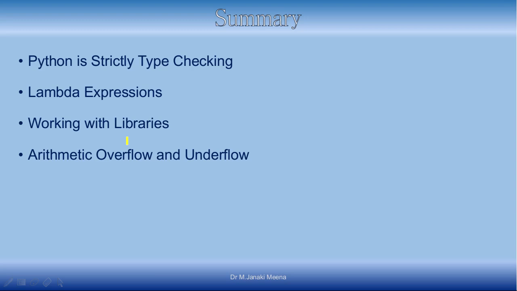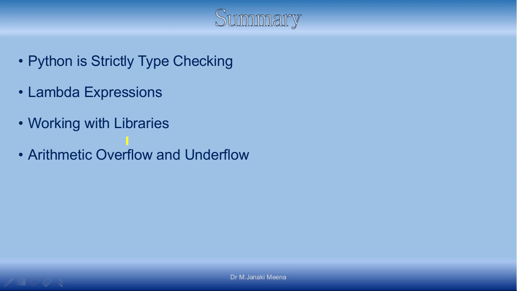Instead, it will throw errors. And then we discussed lambda expressions, a very easy, simple way to write an expression which works like a function. We go for a lambda expression when you have very few lines of code doing an evaluation, instead of going for a function.